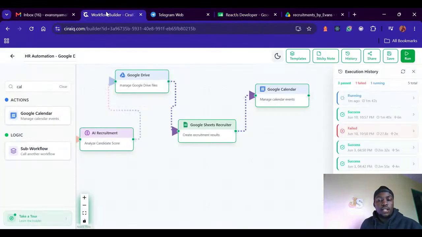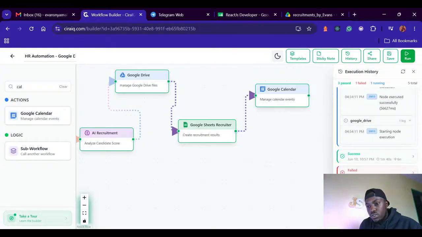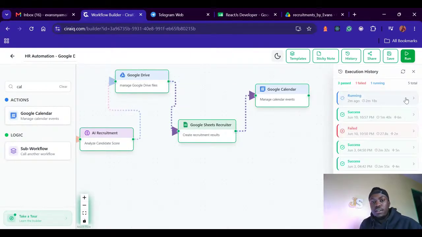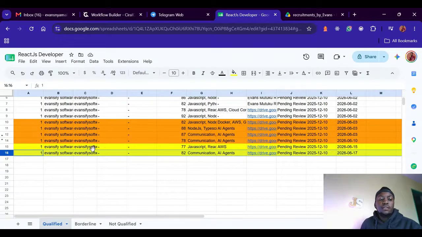Let me see my agent, 2 minutes ago. What is it doing? Google Drive. Let me see. I can give it a moment and see what happens. Otherwise, you can see we have added this. So that one should be working.